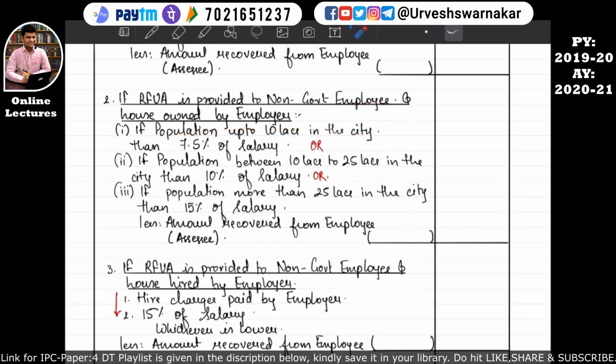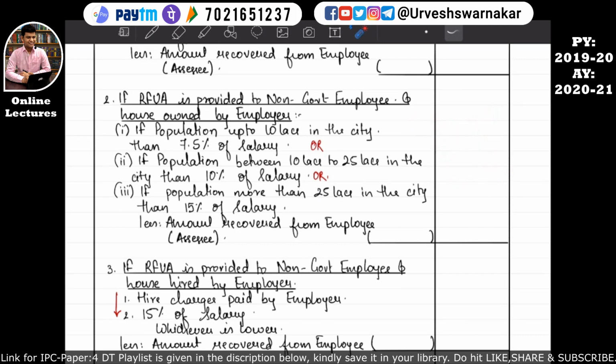I hope this is quite clear. The house property will be given by the employer to the employee in any of these three populated areas. So the question will specify in which populated area the house property is, whether it is up to 10 lakh populated area, or between 10 to 25 lakhs, or above 25 lakhs populated area. So we have to consider that, and on the basis of that we will decide the percentage, that is 7.5% or 10% or 15% of the salary, which will become our value of non-monetary perquisites. I hope this is quite clear.